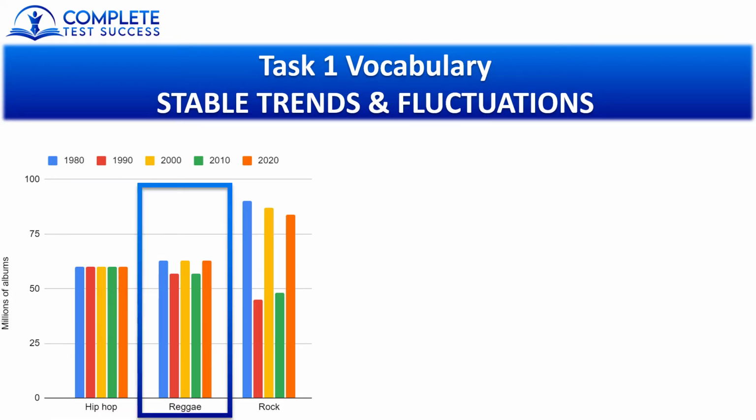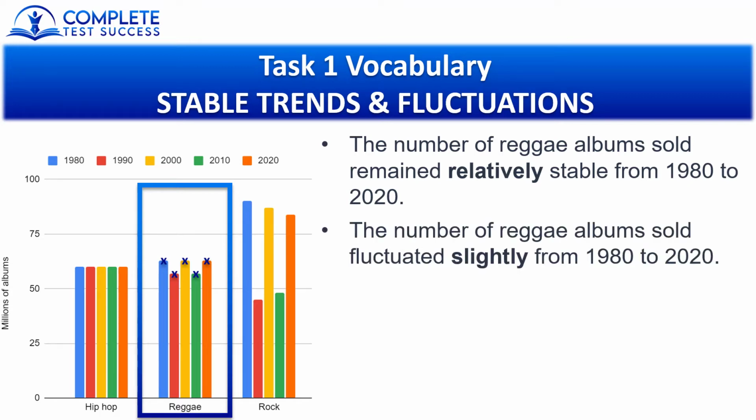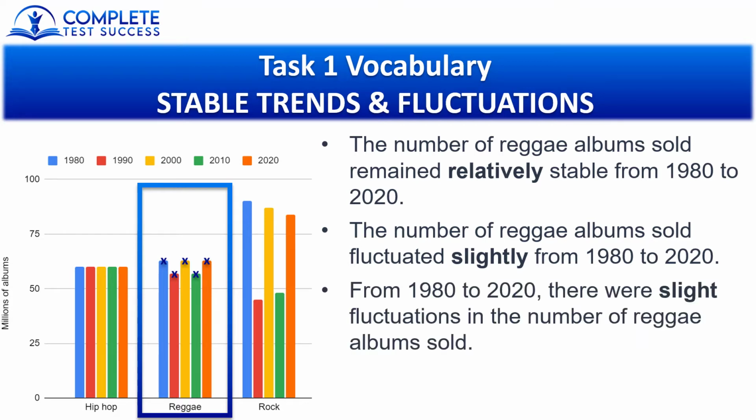Then for reggae, as each year passes, it goes up and down and up and down. But it's only going up and down by a small amount each time. So to describe this, we can say the number of reggae albums sold remained relatively stable from 1980 to 2020. Or we can say the number of reggae albums sold fluctuated slightly from 1980 to 2020. And another option is from 1980 to 2020, there were slight fluctuations in the number of reggae albums sold.